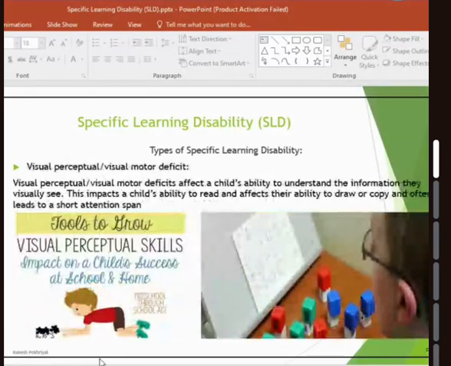The other one is visual perceptual, visual motor deficit. Here, when we present them with a solid object and ask them to relate it to the chart, they have a different perception. They have difficulty relating the image to what is being given to them as a solid object.